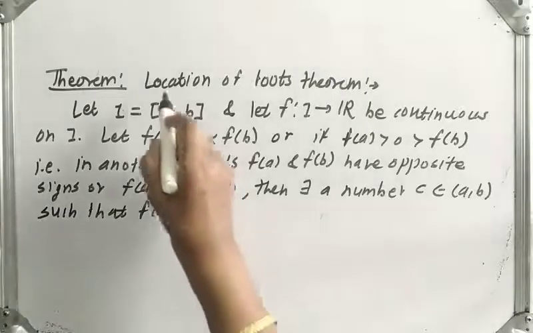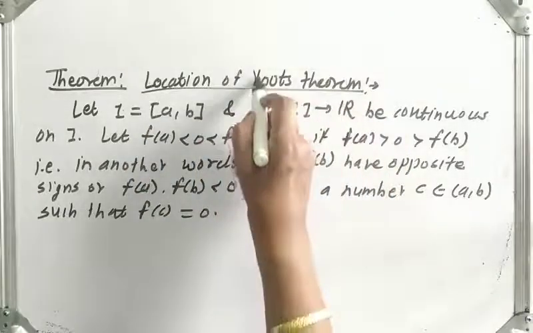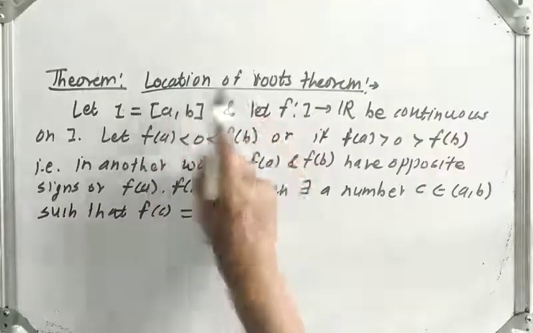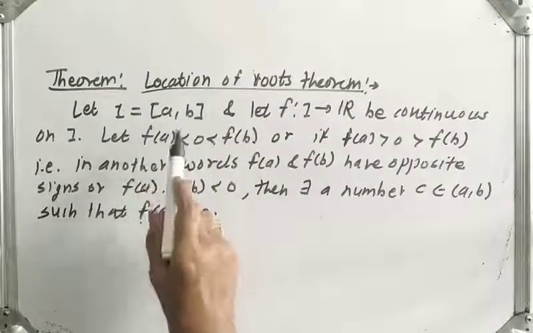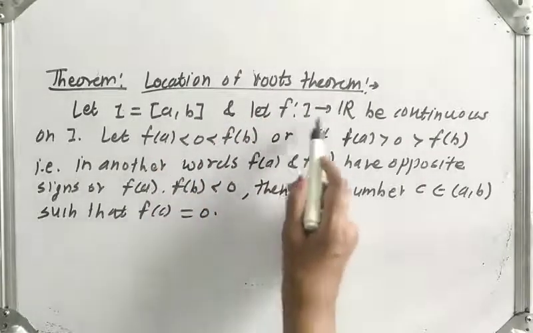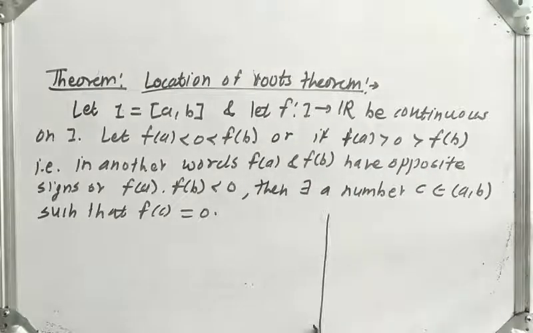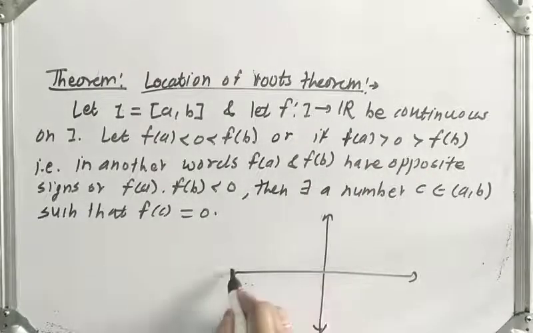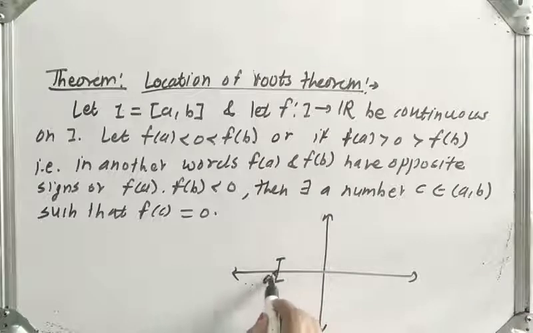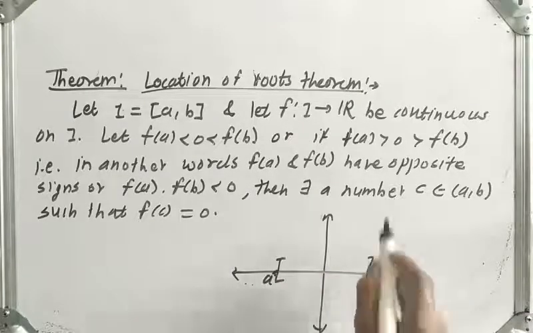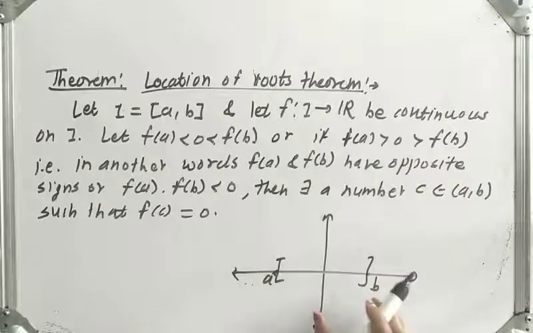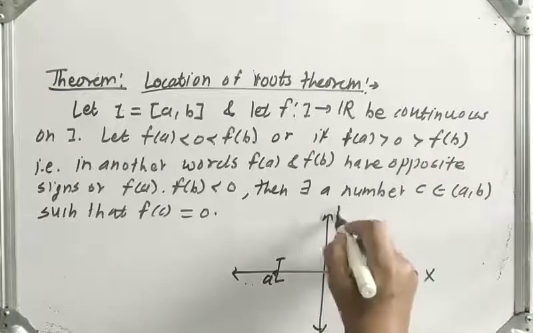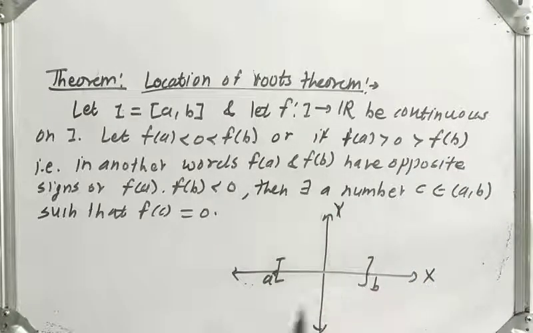What is the statement of the location of roots theorem? I is the closed interval AB. F is a function from I to R which is a continuous function. Let us consider this is AB. F is a continuous function on this interval AB. Suppose the graph of the function is like this.